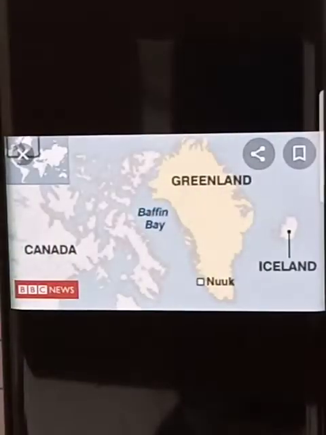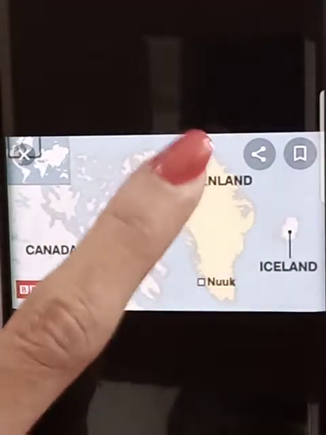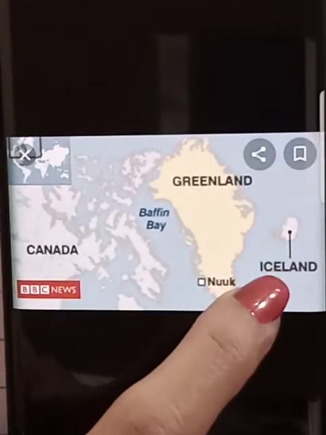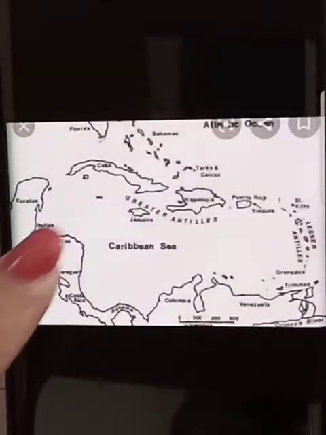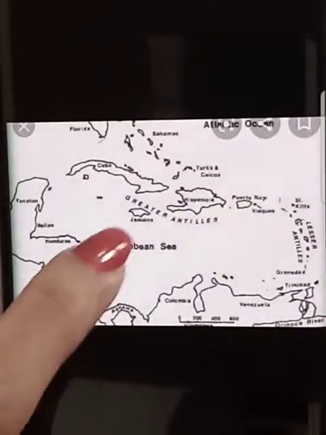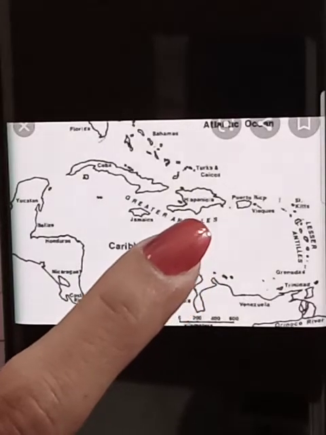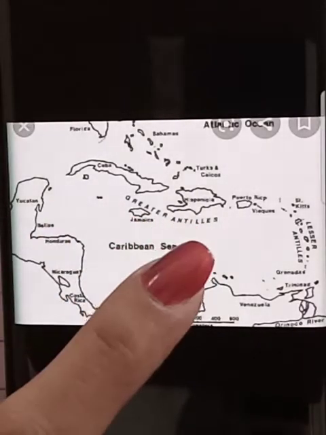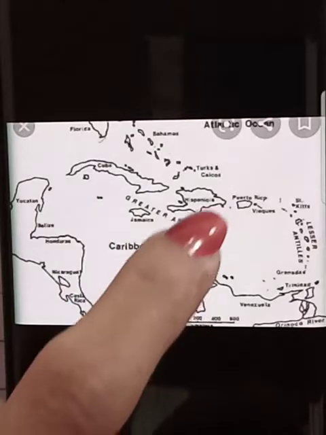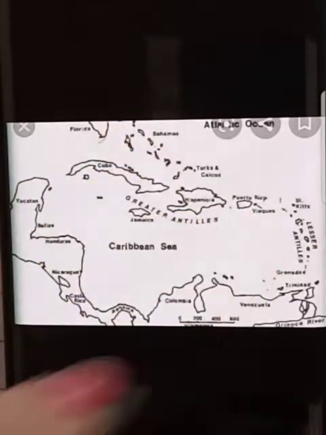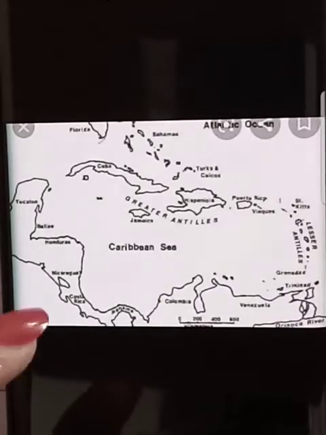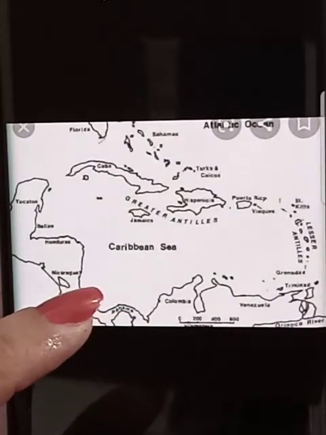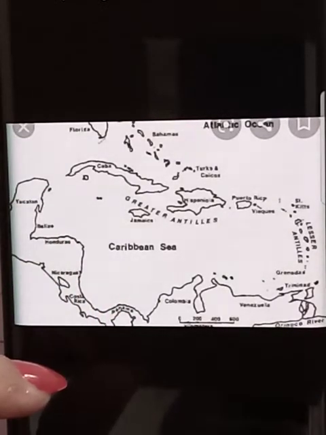Now the other is the map of Greenland. There is Iceland. Iceland is a part of Europe. Here you have Canada, right? This is the area of West Indies. As I told you, West Indies is surrounded by the Atlantic Ocean. These are the islands which make West Indies. Caribbean Sea is the sea which is in the north of South America and at the south of North America.